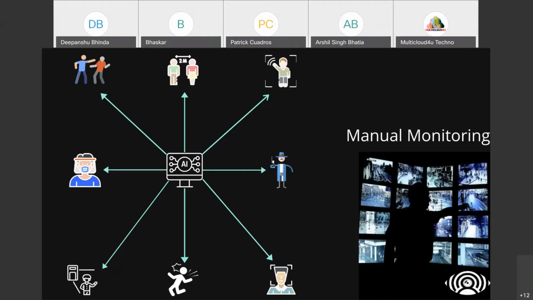Another thing, if there is a campus and any person is walking and just falls down, we can get an alert for the fall as well. And another is facial detection. So this is how we have automated the things. This is how the AI tools can automate the things. Next slide.